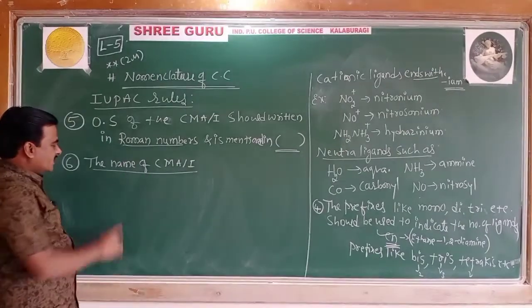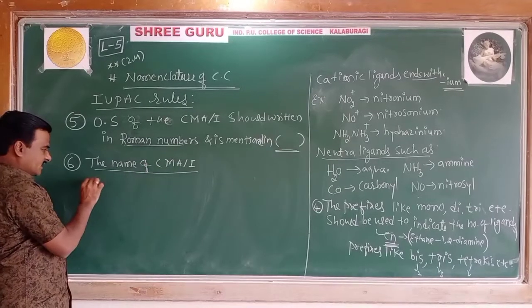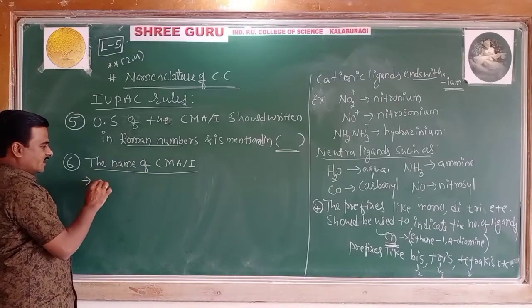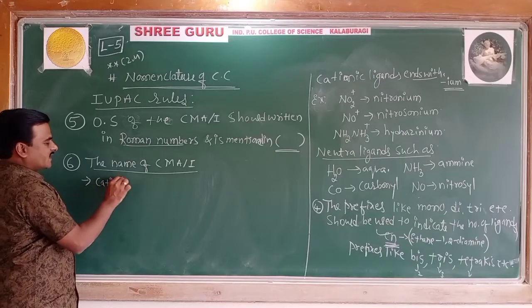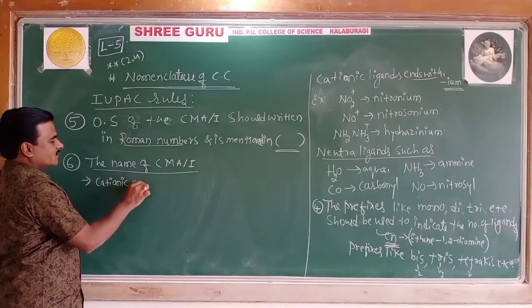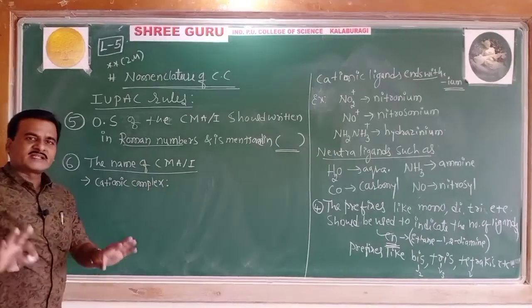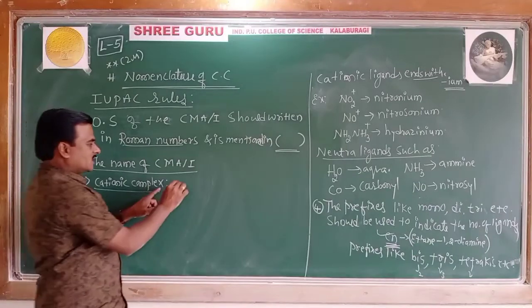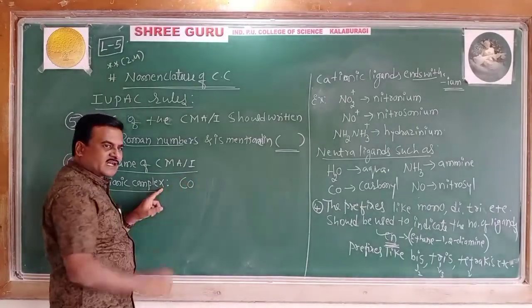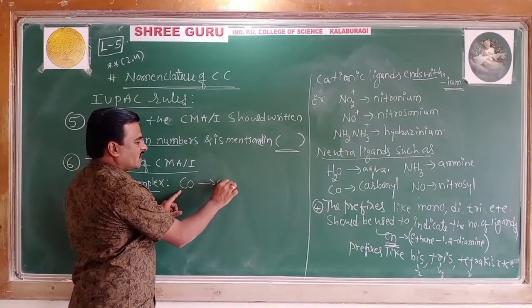The name of the central metal atom or ion in cationic complexes should be written the same. In the cationic complexes, Co, the central metal atom, is expressed as cobalt only.